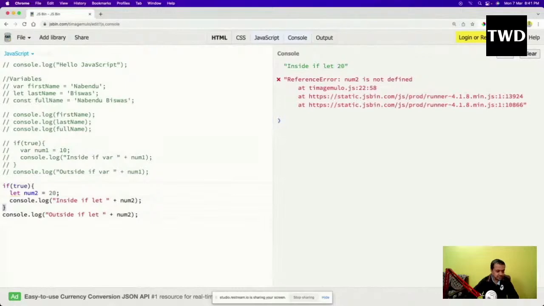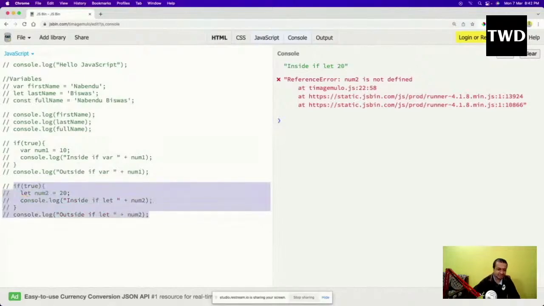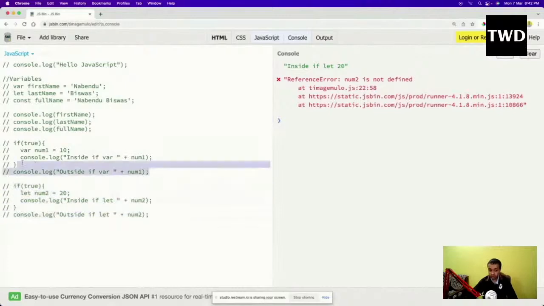And then you might have heard that var is functional scope. So what is this functional scope? The creator of JavaScript made var a functional scope. So what is this functional scope actually? Let us understand that. This is a very different kind of scope. We are going to learn about functions also soon, in a detailed way.